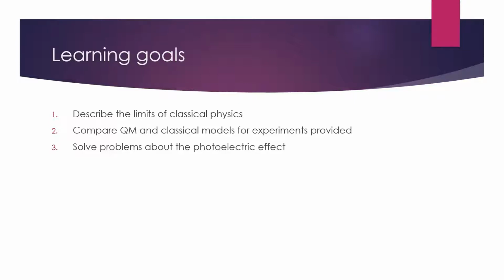And so our learning goals for this lecture will be to describe the limits of classical physics, and these will kind of bleed into the next lecture as well. And we're going to compare the quantum mechanical model and the classical models for the experiments that we explore today. One of those will be the photoelectric effect, and I expect you to be able to do some problem solving using the photoelectric effect. You should be relatively familiar with this from Gen Chem.